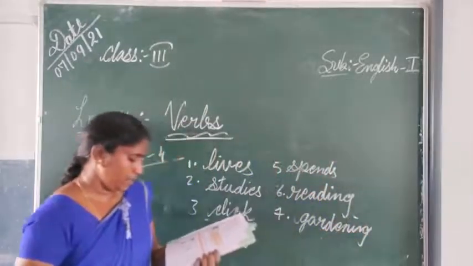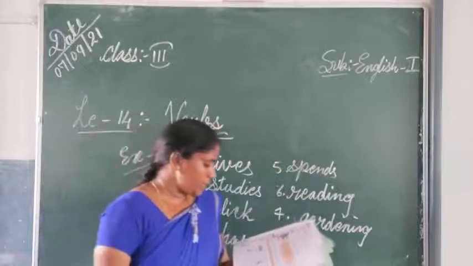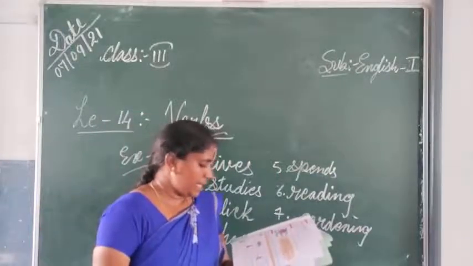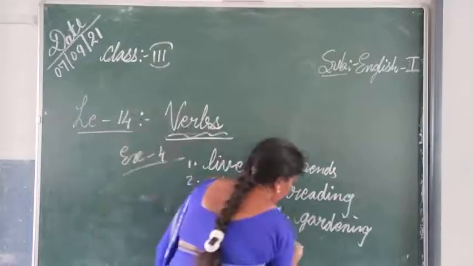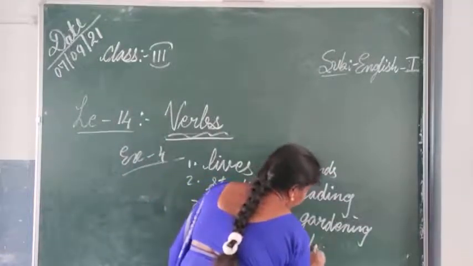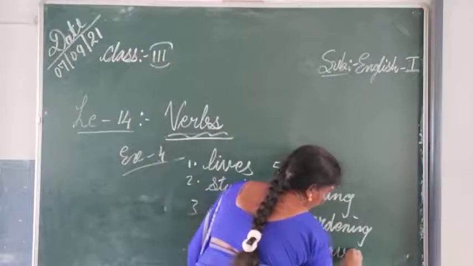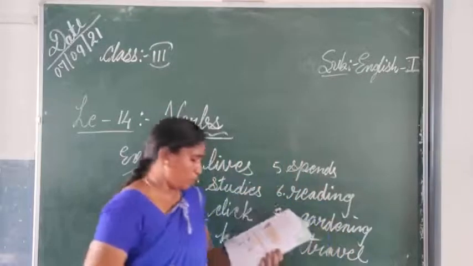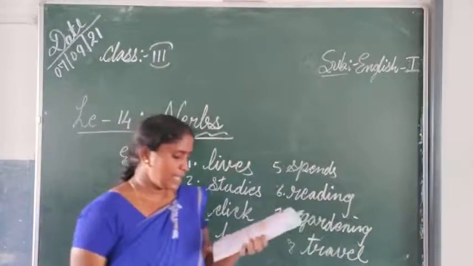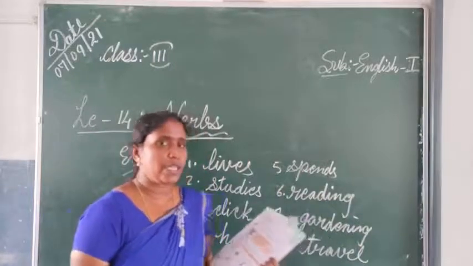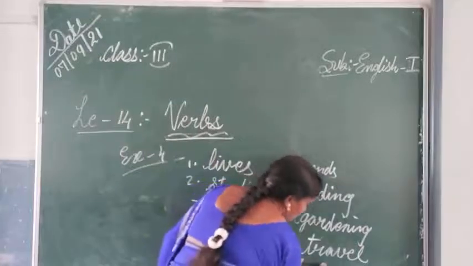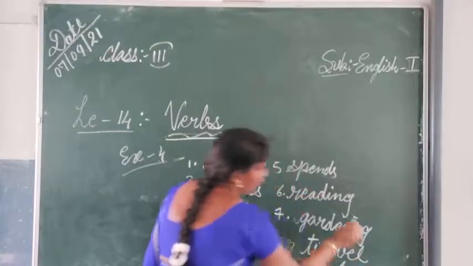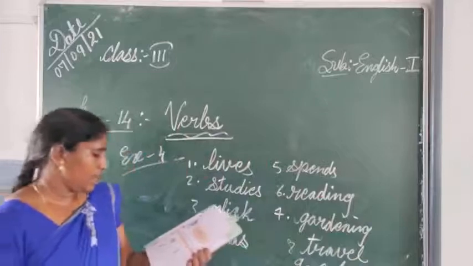Next, on occasion they dash all over India. So travel. Eighth one is travel. So they travel all over India. Dash at good restaurants. What do they do at good restaurants? Eat at good restaurants. The next one.